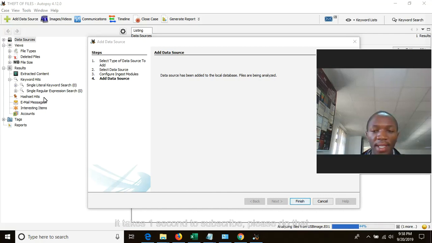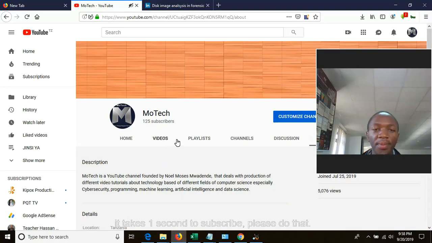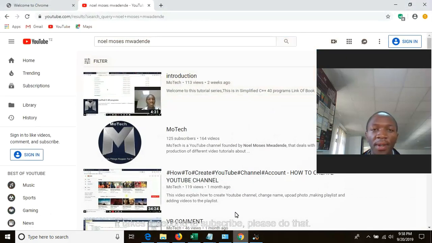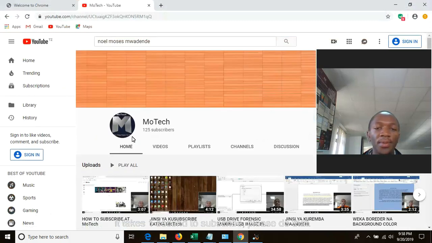If your USB device was involved in the transfer of files which contained emails, all emails will be shown below. So it has a lot of features, and this is almost at the end of our tutorial on device forensics based on USB drive.